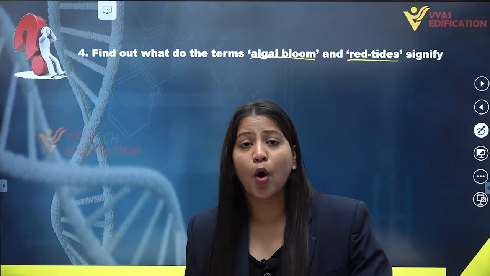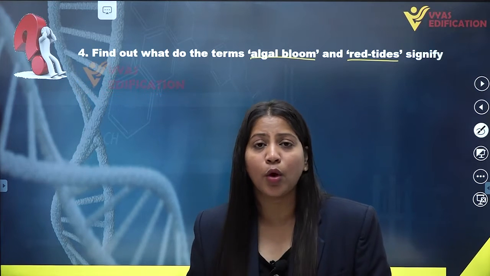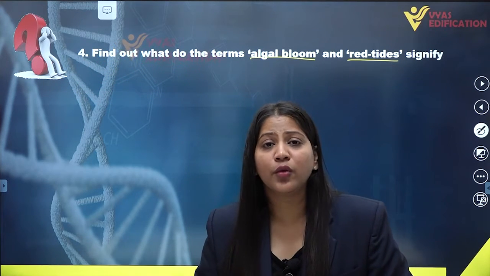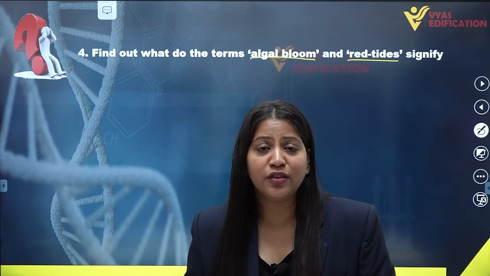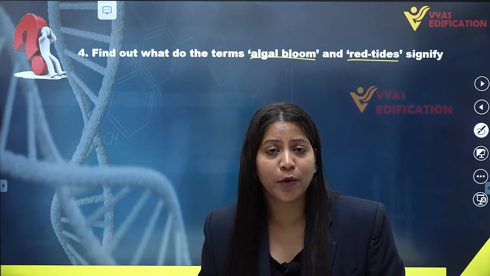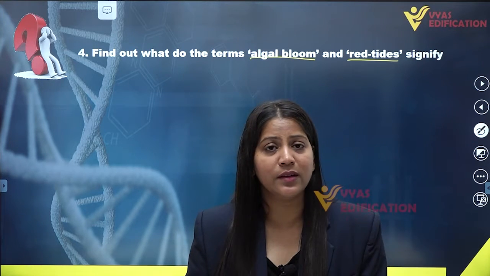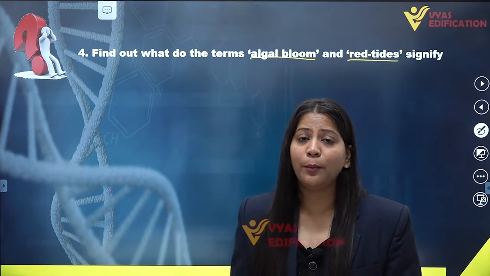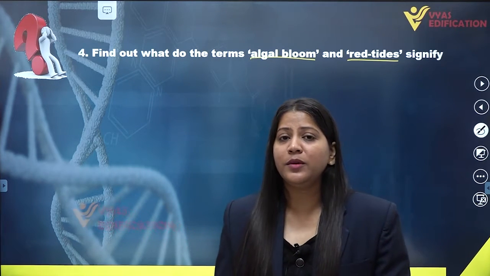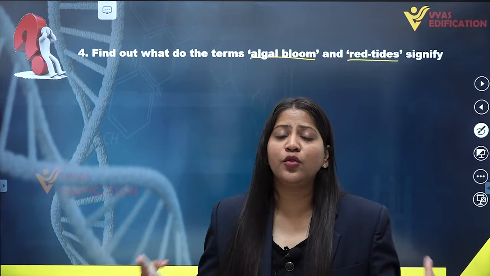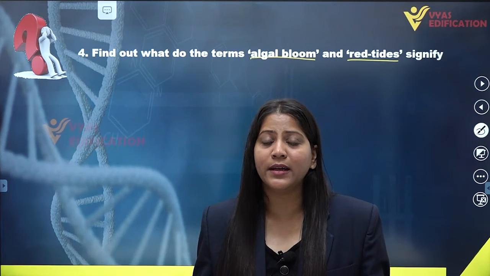When the number of cyanobacteria or blue-green algae increases in a water body, this increases the biological oxygen demand, which can lead to the death of a large number of fishes present in the water body as well as some other aquatic animals. Why is this so? Because algal bloom is just a rapid increase in the number of blue-green algae or cyanobacteria.